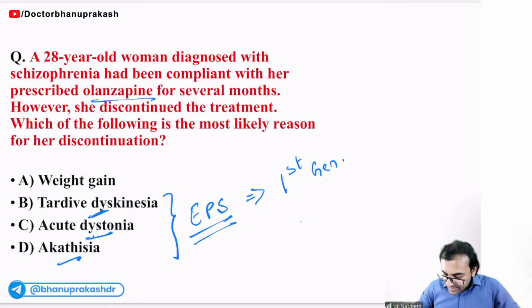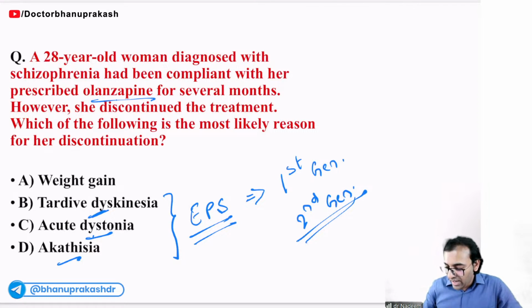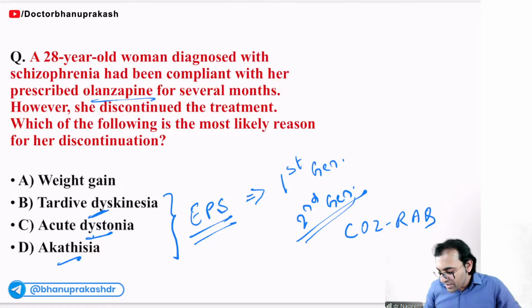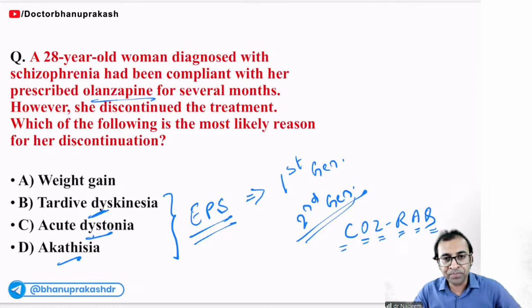But with second generation or atypical antipsychotics, the example I gave you during the class, the mnemonic was Coserac: C for clozapine, olanzapine, ziprasidone, risperidone, aripiprazole, amisulpride, and Q for quetiapine.